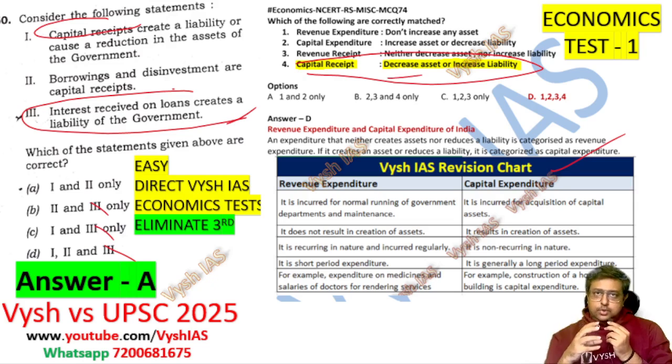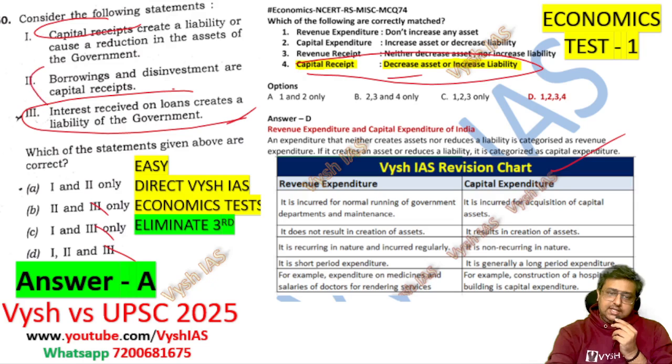Decreasing asset means, suppose there is a PSU, a public sector company, like suppose Air India or something. The Indian government is selling it to private people, so your asset is going away, decreasing the asset, and then you're getting the money. So that's a capital receipt. That is not debt creating or anything. You have given something and you got the money and it's over. So that is again coming under capital receipt. That is again the second statement they have given. Meaning the first and second statements are nothing but the same. Borrowing is the one which is increasing the liability, and disinvestment is the one which is reducing the asset. So these two are both the same statement in a different way, with example and concept they have given.